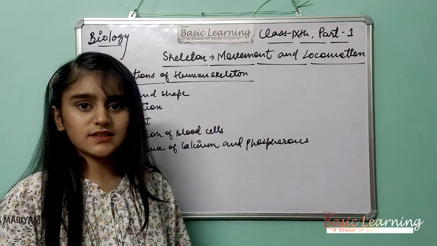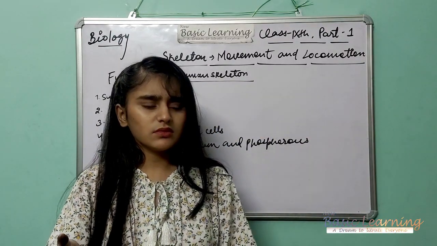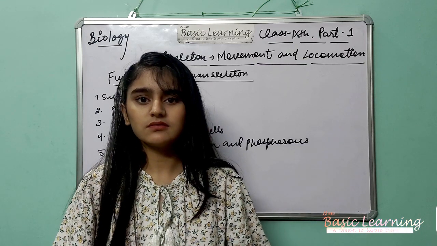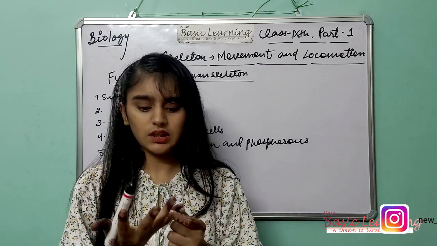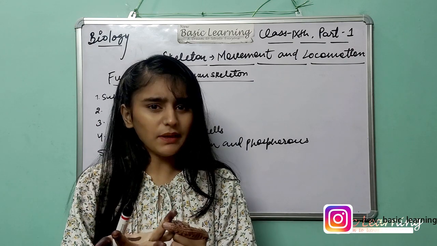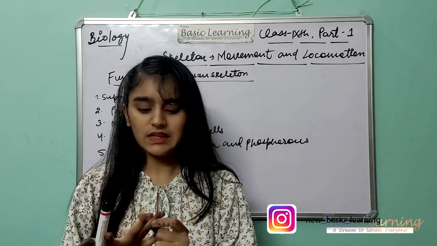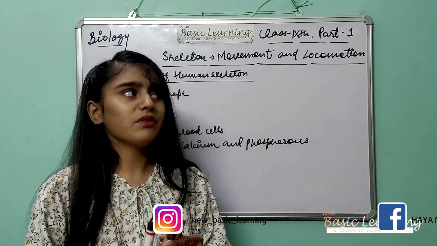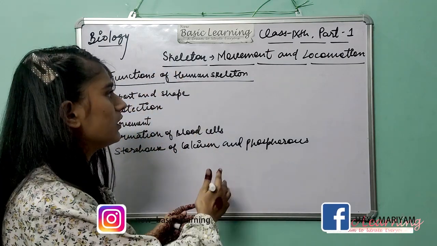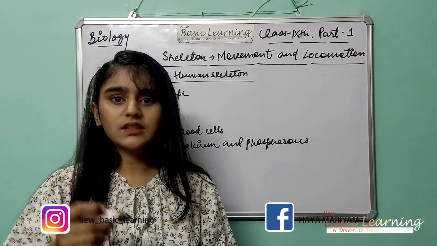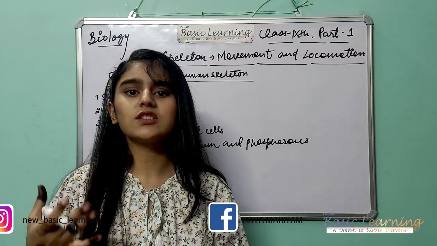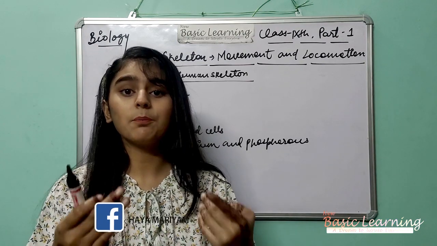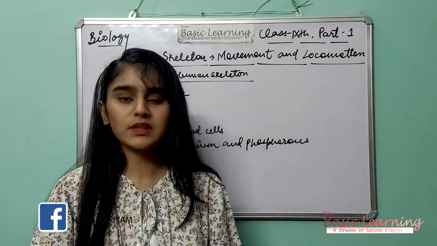What is a skeleton? As you know, your body is made up of a skeleton. It comprises bones, and you can say ligaments, bones, cartilage, tendons. Everything that comes under the bone does not mean that it does not give you shape or support you. Ligaments also give support to the skeleton or bones.